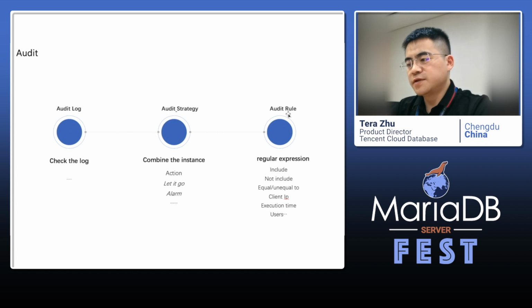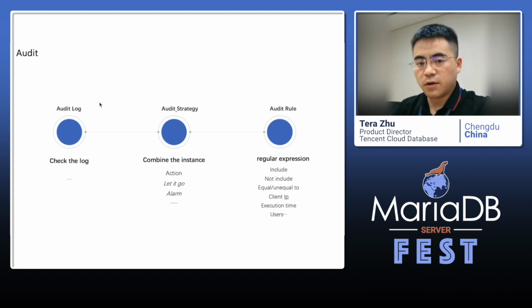First, the user needs to have some audit rules. We can have a regular expression, what SQL we include or not include, what SQL we equal or not equal, client IP, execution time, or users. And then we bind these rules to our instance. And when an audit rule is triggered, we either let it go or send a notification message to users, and then we get an audit log, so we can check the log and do some analysis of it.